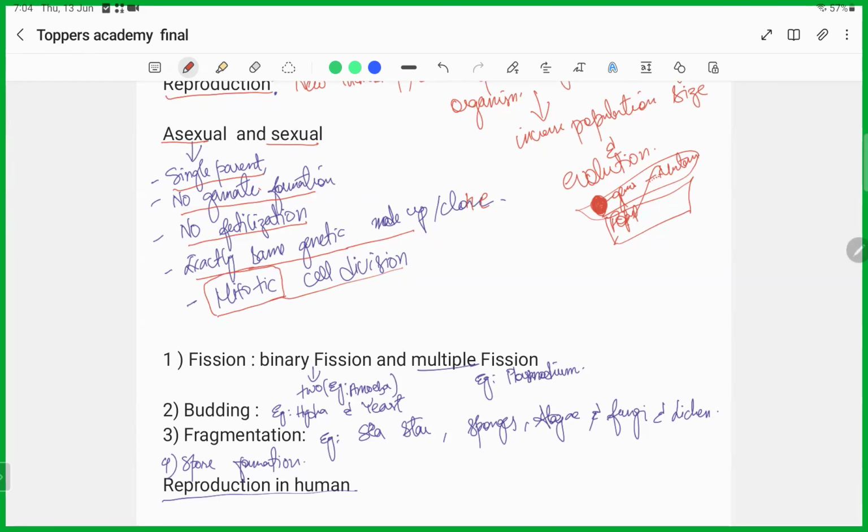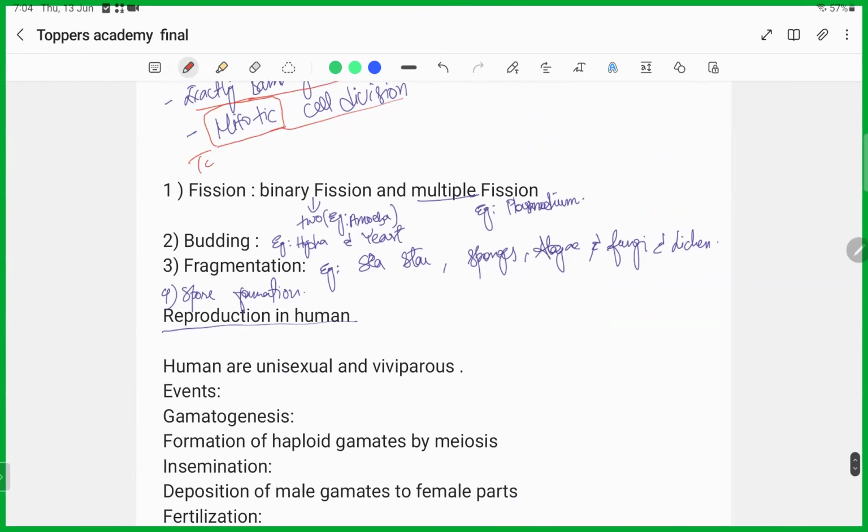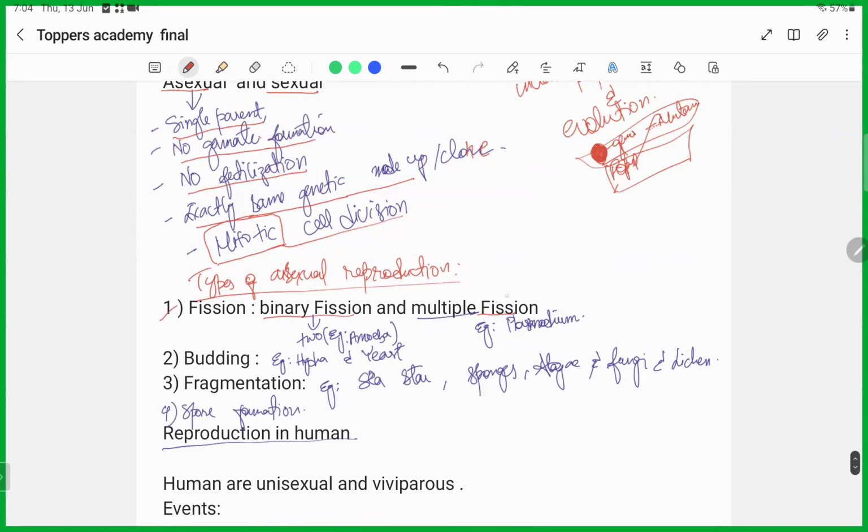There are different types of asexual reproduction. We'll come to sexual reproduction later on. The first type is fission. Fission can be of two types: binary fission and multiple fission. Fission means division, in simpler terms.